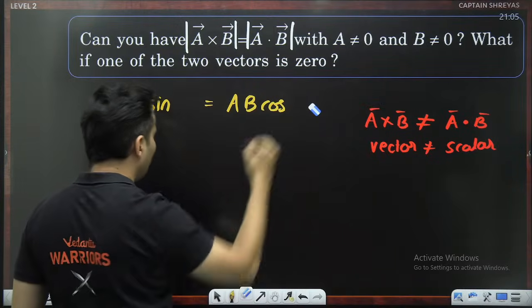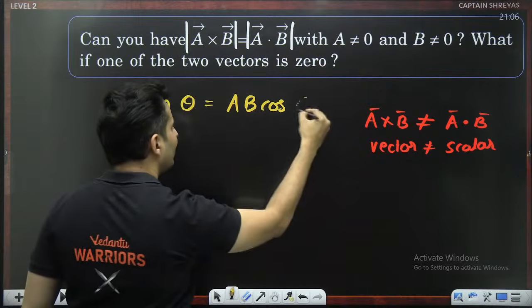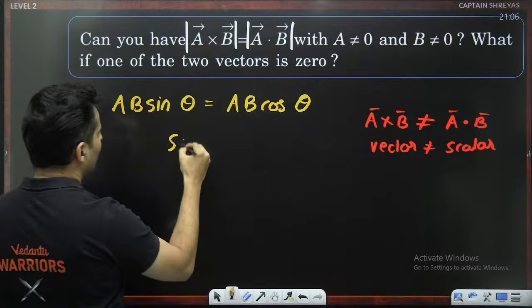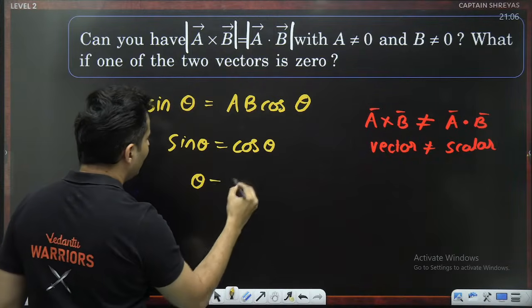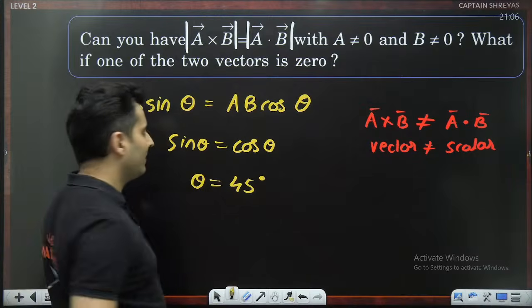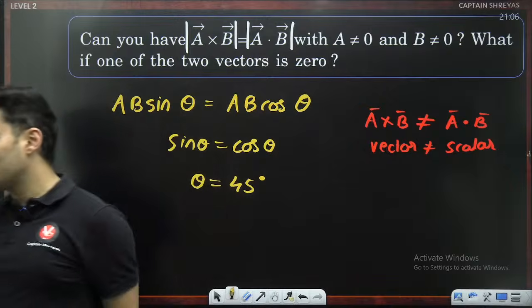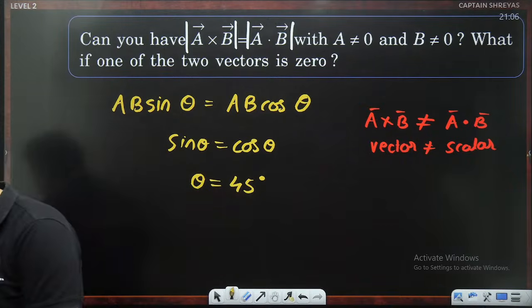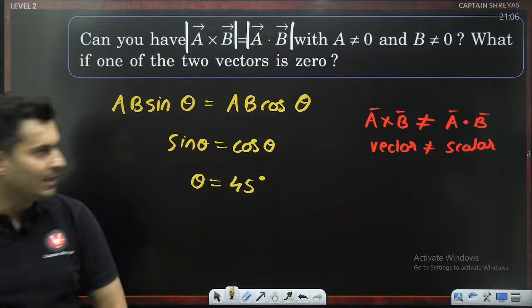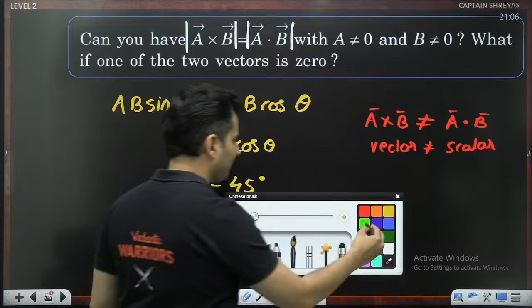Forget 45. Why did I say 45? Because I know sine 45 and cos 45 are equal. Forget that. Even if I put theta, sine theta will be equal to cos theta. So theta will be 45 degrees. So only then you will see that their magnitudes of cross products are equal. Exactly. Perfect. Okay. What if one of the two vectors is 0?